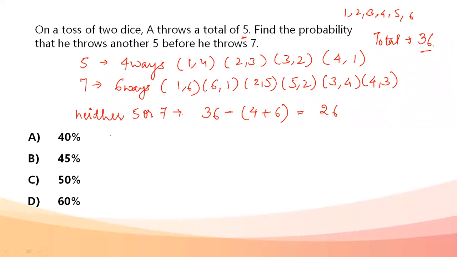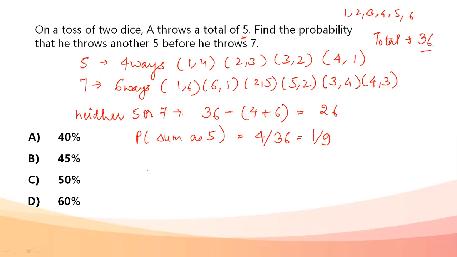But another thing that I want to know is the probability of throwing a 5 in a single throw with a single pair of dice. I found out that neither 5 nor 7 could be obtained in 26 ways. But what is the probability that I'm getting a sum as 5? In 4 ways, I'm getting 5. Total ways are 36. So probability of getting sum as 5, it's 1 upon 9.